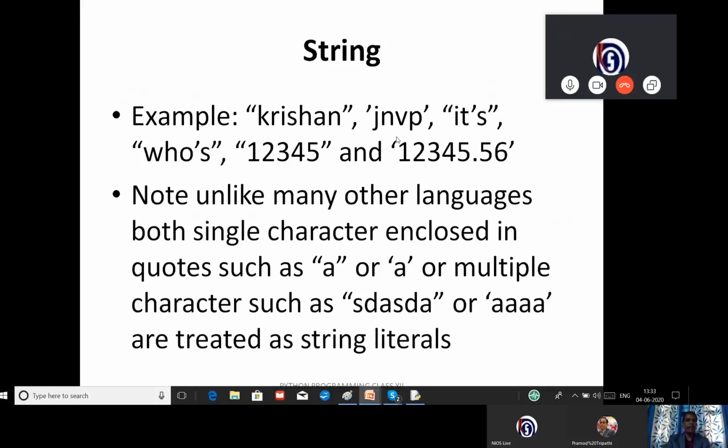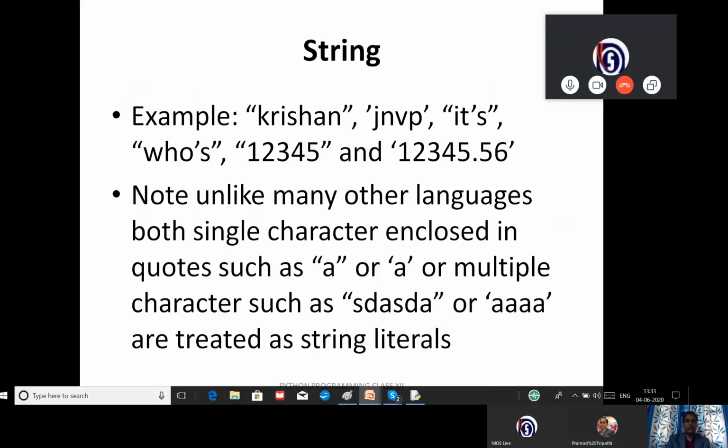And if you want to write a double inverted comma inside the string, then you can enclose it with a single inverted comma. One more thing, student, you have to remember the inverted comma combination must be similar. Single and double, or single and triple, will not be accepted in Python programming.